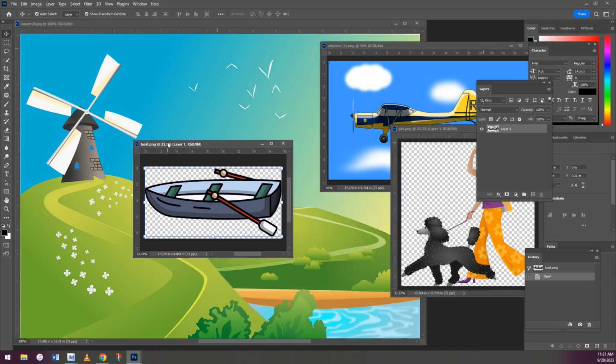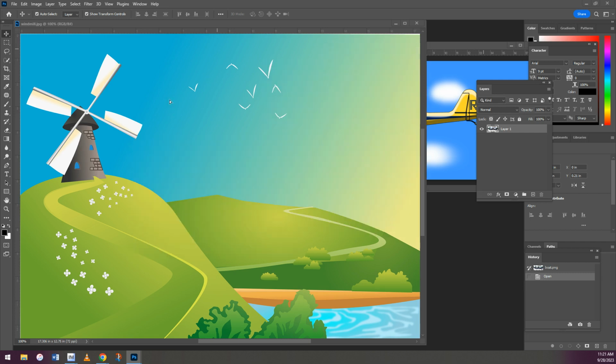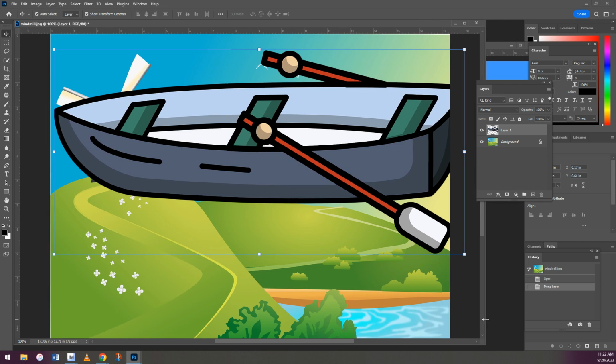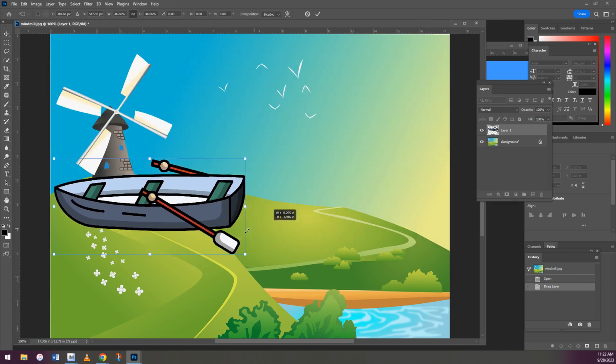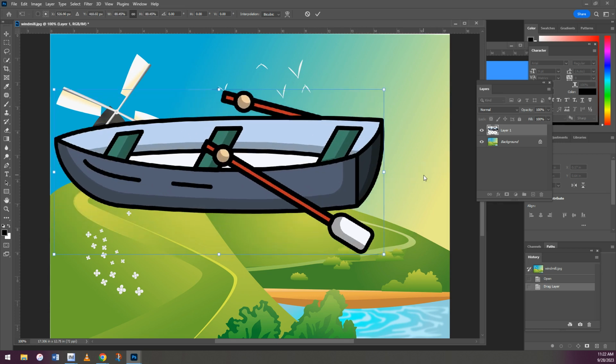So these two, the boat and the girl, they are on a transparent background. So actually I can grab it, drag it, and drop it onto my image. Now it's way too big, right? So we're going to need to resize it. But do you see how the boat is outlined with this blue line and the little white boxes? Those are like your anchor points, so you can enlarge it like this. You will not have those options if this box is not checked. See how it goes away? That's why it's really important to have that selected.